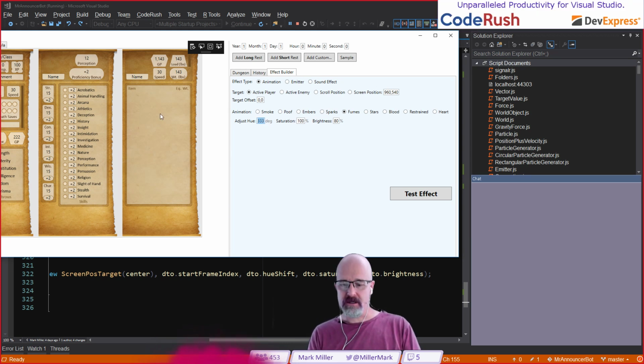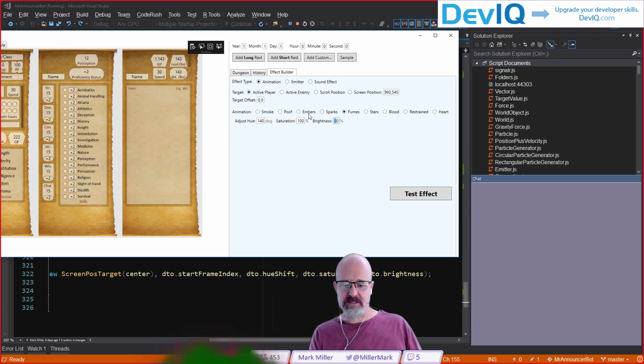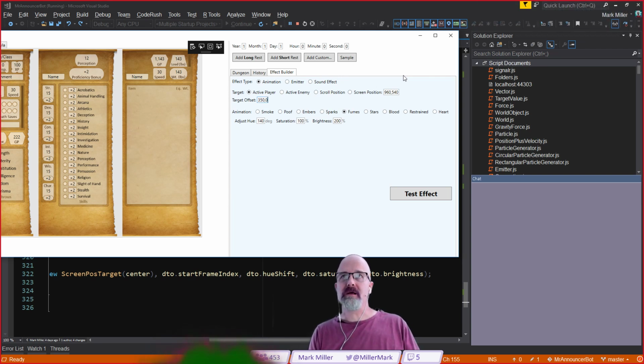So let's go ahead and see if we can simulate that. I think green is about 140. So we're going to try that, and let's just put it right there and see what we get. Yeah, it's kind of there, not bad. Let's increase the brightness to 200, and let's give it an offset of about 350. That should put it right underneath me, if my estimation is correct.